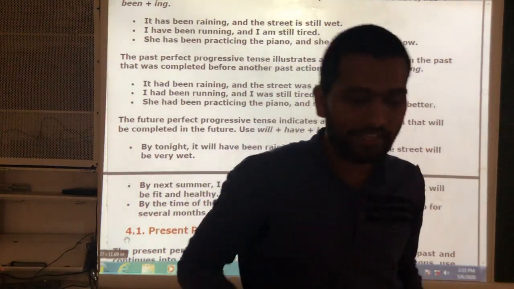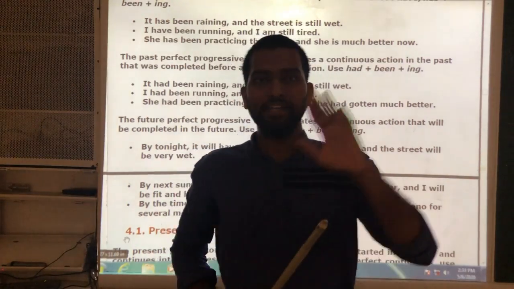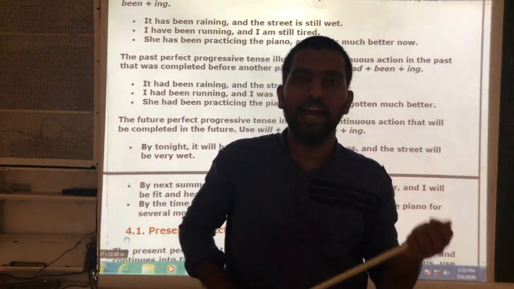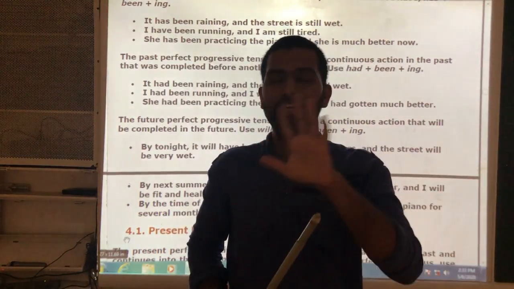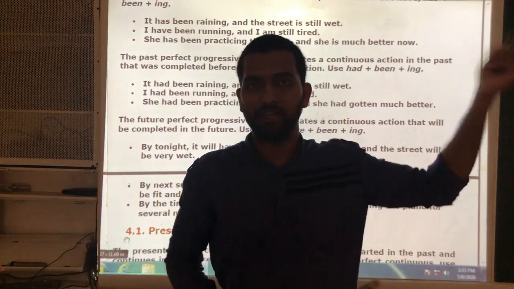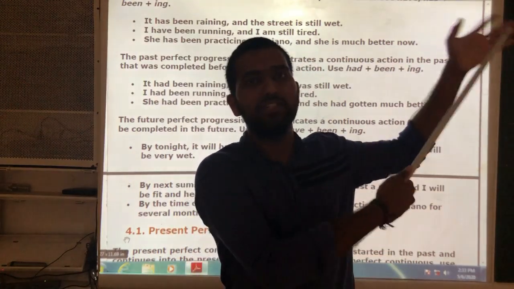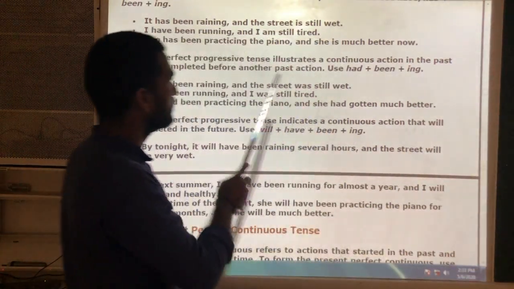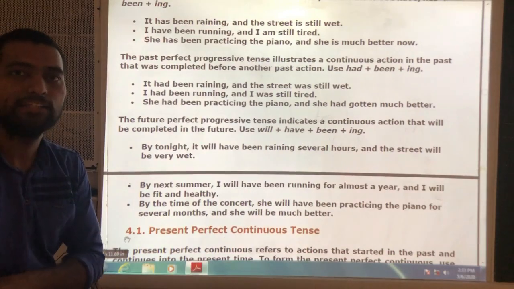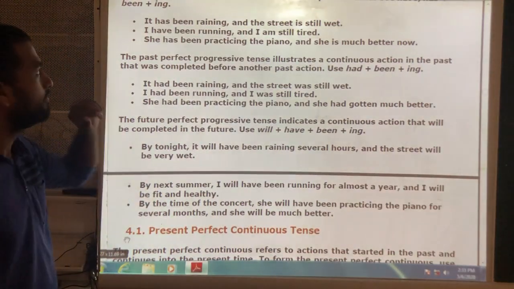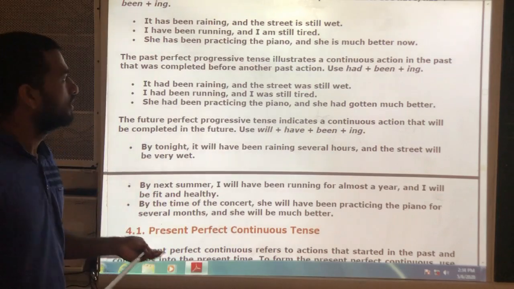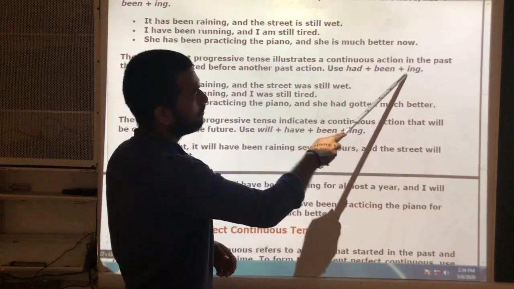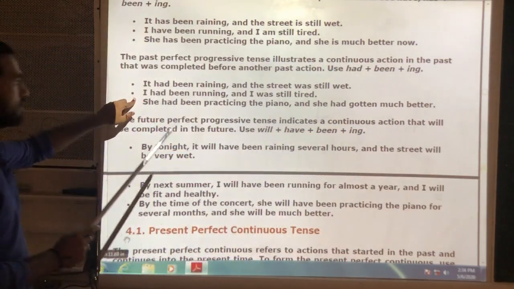For example, if I take, I had been reading a novel, that is the sentence. I had been reading a novel means I had started reading the novel in the past and for 2 to 3 hours I think I read that novel and it was finished. Means when the action was going on in the past for a longer period of time, then we use past perfect continuous tense. The structure of past perfect continuous tense is had plus been plus verb ing. Okay, look at these examples now.